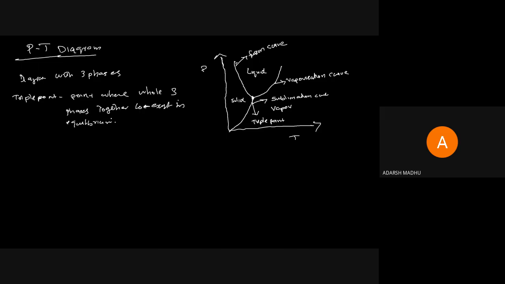Triple point means at the triple point the three phases together coexist in equilibrium, and for water the temperature is 0 degrees Celsius or 273 Kelvin. So this is the figure that comprises the three phases and three curves related to solid, liquid, and vapor. The point represents the coexistence of solid and vapor.